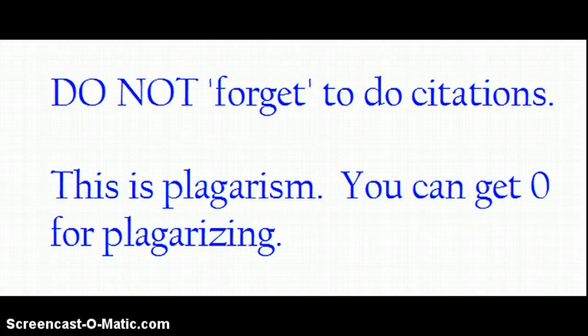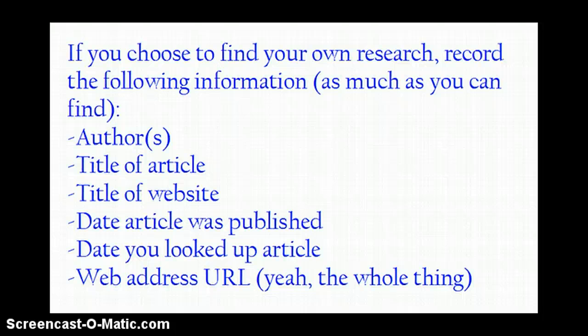Now, some of you may want to find your own research. If you choose to go out and do your own research or look at your own articles, you've got to find the following information. Any of it that's available, you need. If there's an author or authors, you need to write them down. The title of the article, the title of the website, the date it was published, the date you looked at it, and the whole web address. Yes, the whole thing. And if you do this, I will show you how to do a proper in-text citation. So, this is just a quick video on in-text citations. Make sure you follow the directions, and if you're not sure, ask.